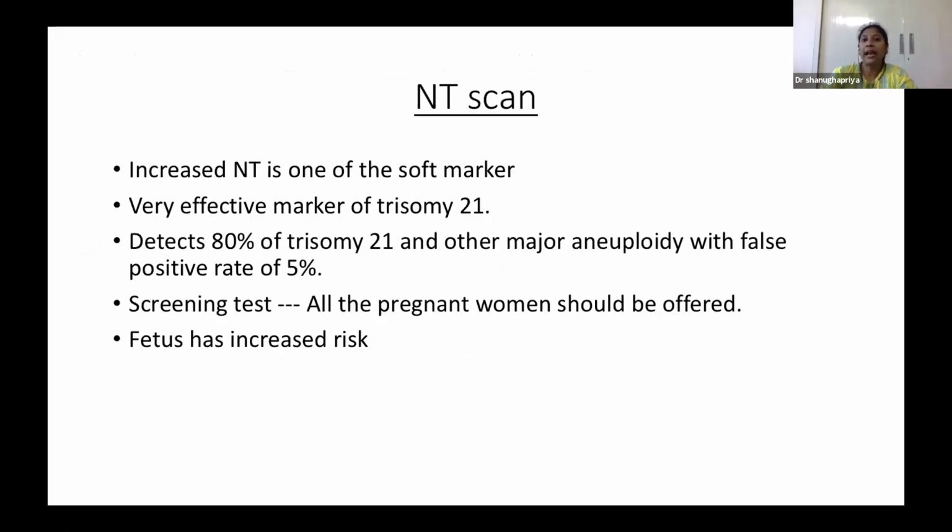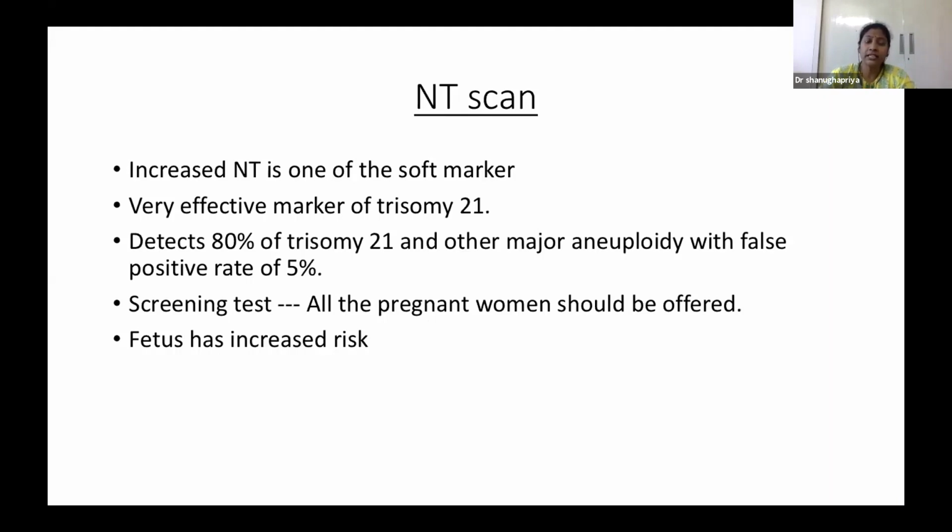Coming to the NT scan proper, it's a soft marker for chromosomal abnormality. It's a very effective marker of trisomy 21, and also of other aneuploidies like trisomy 18 and 13, other non-chromosomal abnormalities, and structural abnormalities like diaphragmatic hernia, even skeletal dysplasia.